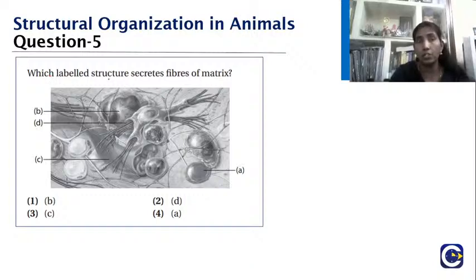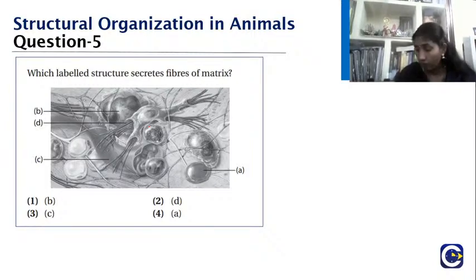A, B, C and D. Please answer me, what is the answer? I am waiting for your answers, children. Please post the answers, and then we will have a good discussion on this particular labeled diagram.